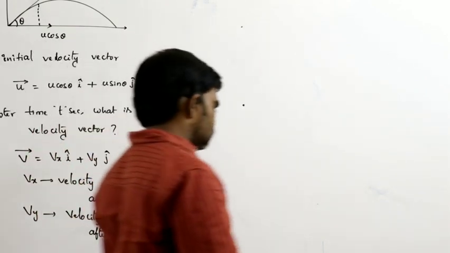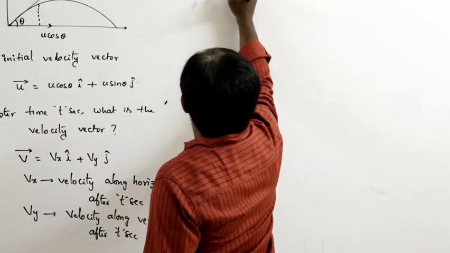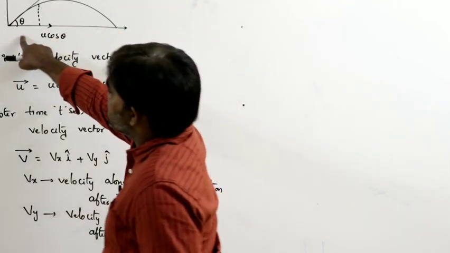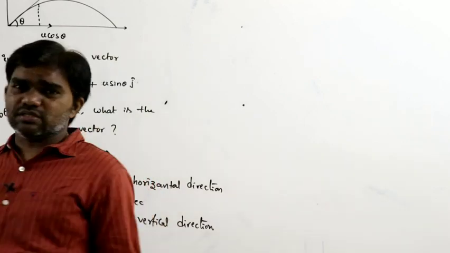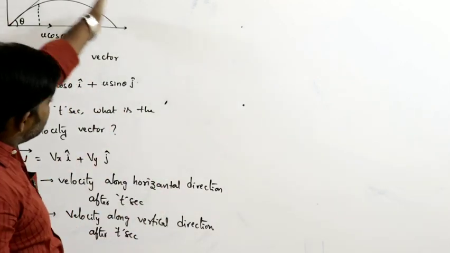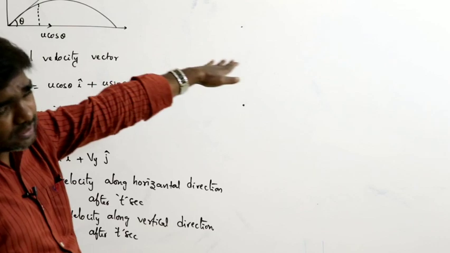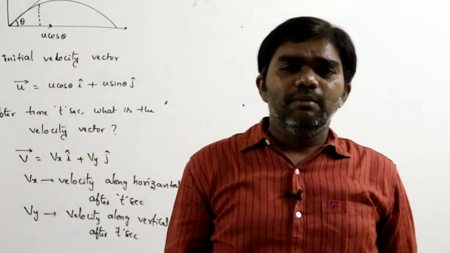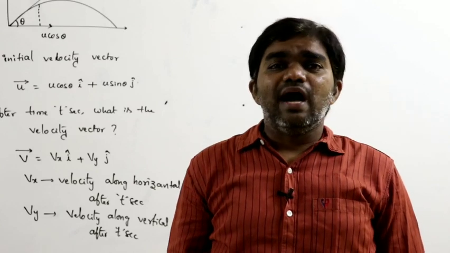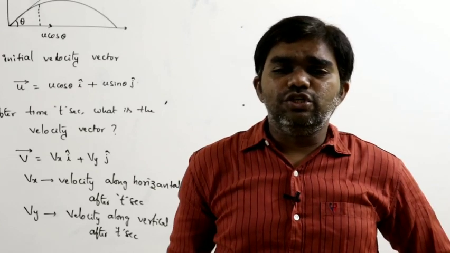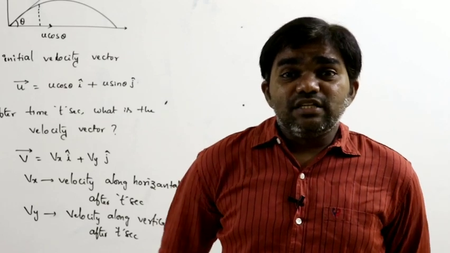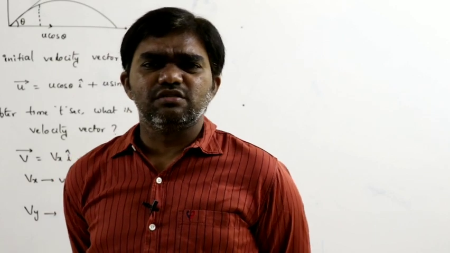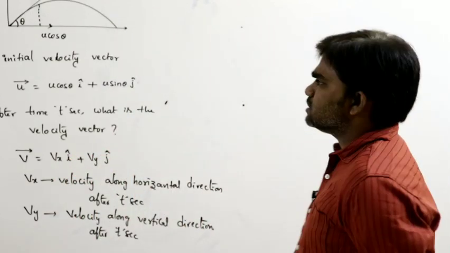Now we have to calculate. We always know Vx is equal to u cos theta only. What is the velocity along the horizontal direction? U cos theta, whatever the time may be. The horizontal component of velocity never changes, because along the horizontal direction the acceleration of the body is 0. Acceleration 0 means velocity does not change. So u cos theta remains constant.